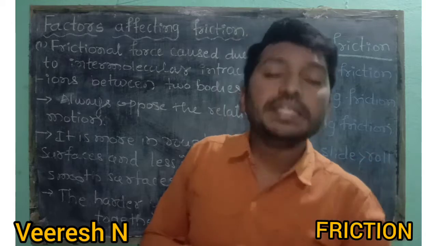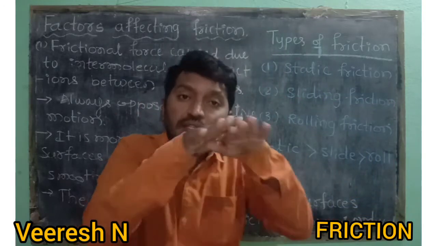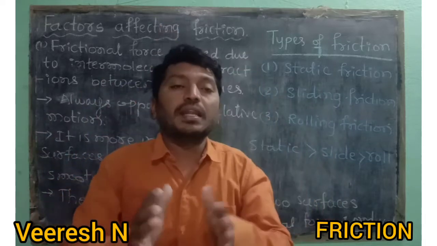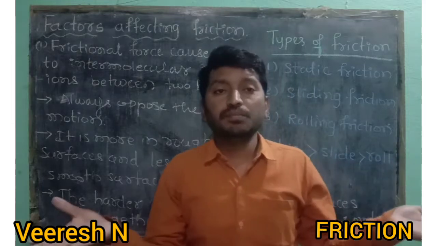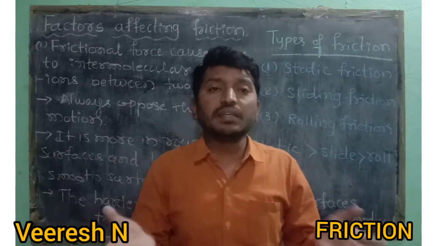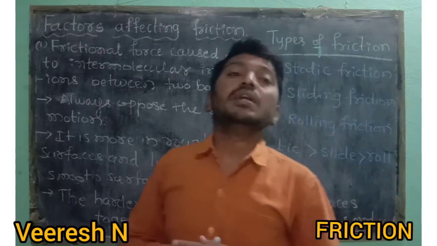So friction mainly depends upon the surfaces. If the surface of the object is smooth or soft, friction becomes less. If the surface of the material is hard, more friction is produced.